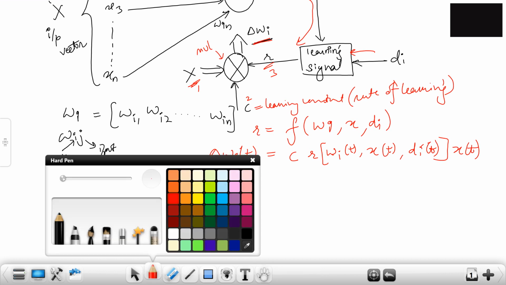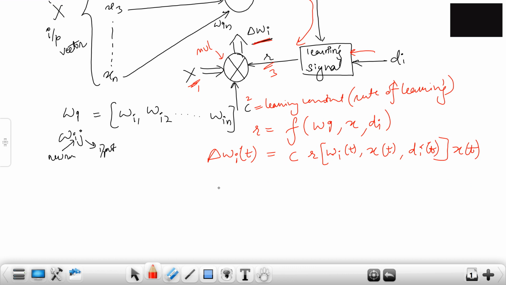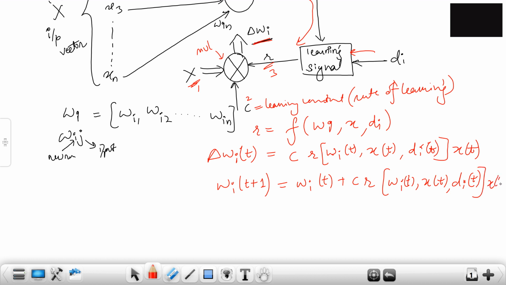Now if I write it on Wi, at t plus 1, the next instant, how does it get updated? It is Wi of t plus C times r, with Wi of t inside, X of t, and Di of t, and then you have X of t outside.